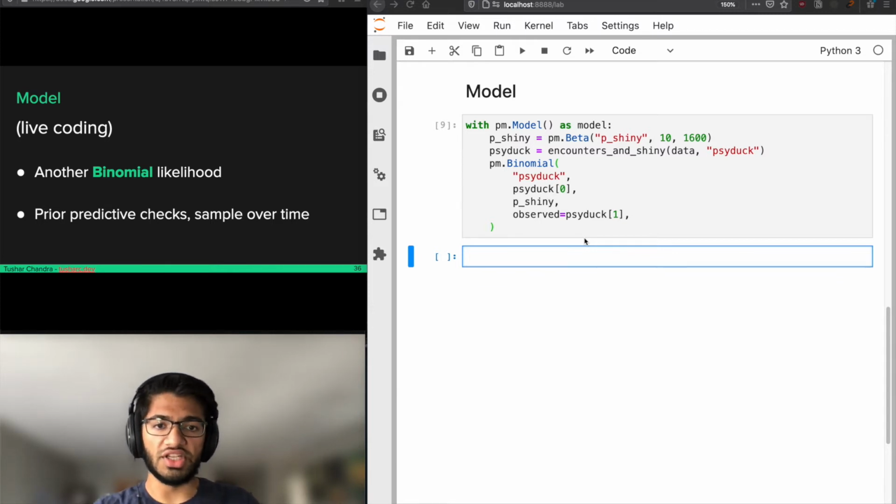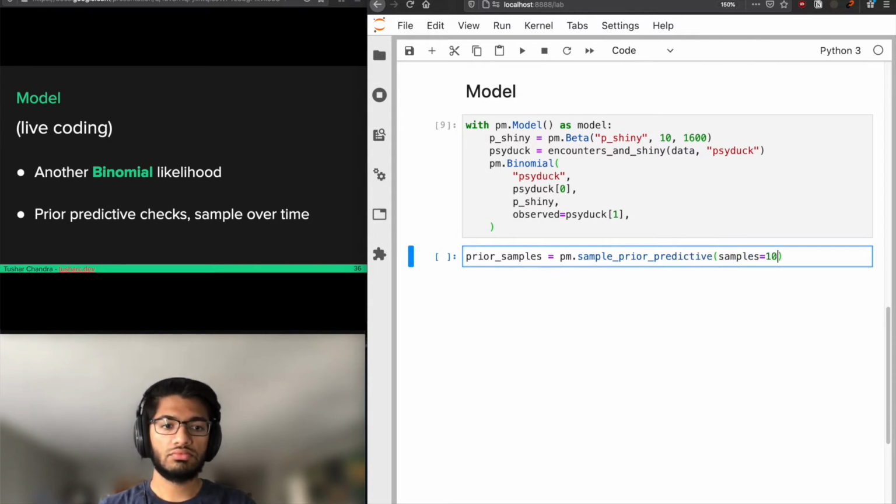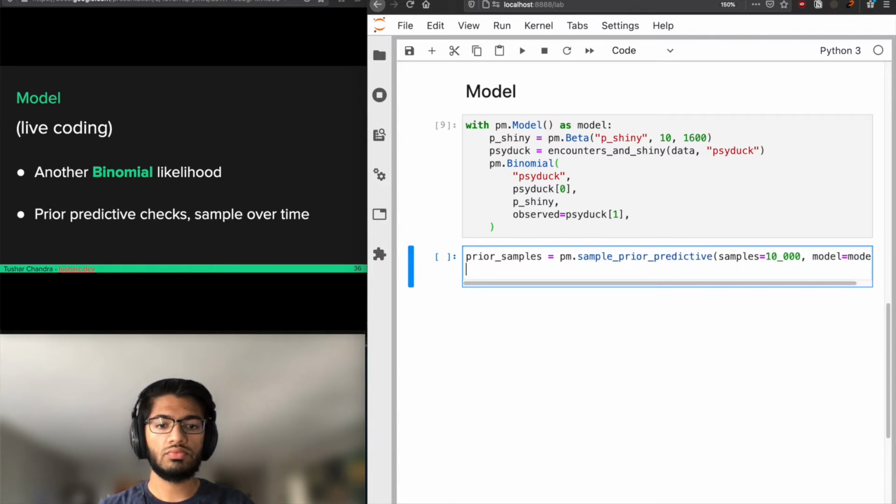The reason we're able to do this is that, as I mentioned earlier, we want to think of our model as a data generating process. Given that this model will generate observations for the number of shiny Sylph we encounter, let's look at what those observations are with only our priors. We can do this with PyMC3, and we can use ArviZ to plot the prior density here.